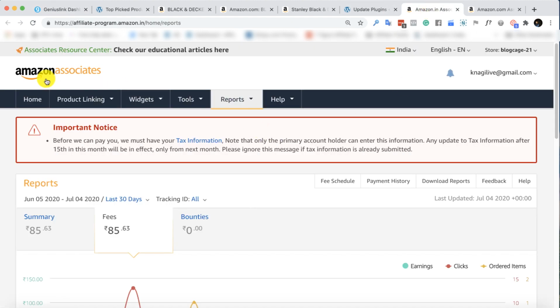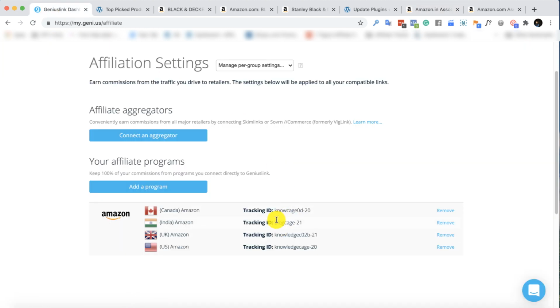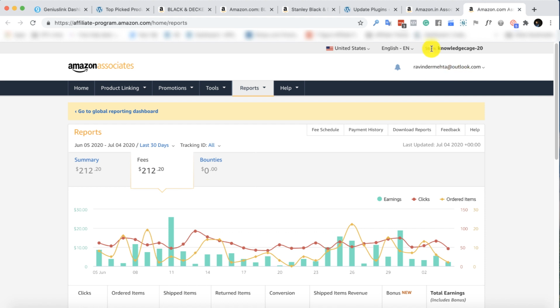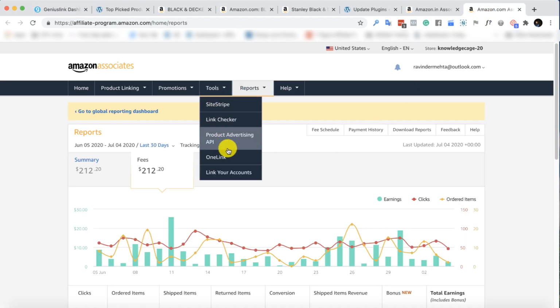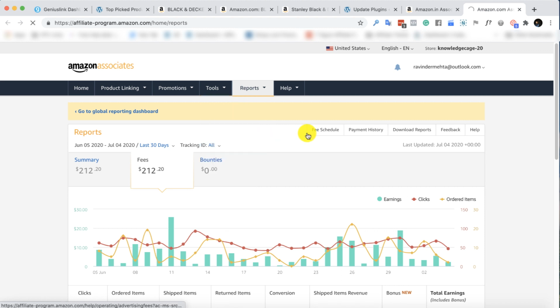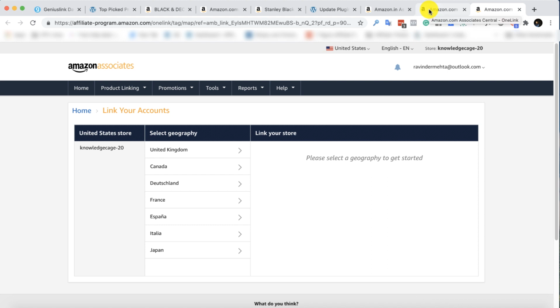Here I have just connected all of my IDs. If you go here in my account, this is my affiliate account. You can see my ID is BlogCage21 for India. And my US ID is KnowledgeCage20. If I come here, this is my US ID, KnowledgeCage20, and let me show you my UK ID. I'll go here to the link. I have connected my UK ID as well as the Canada ID in this account. I will click here on the link. I am just showing this to you.